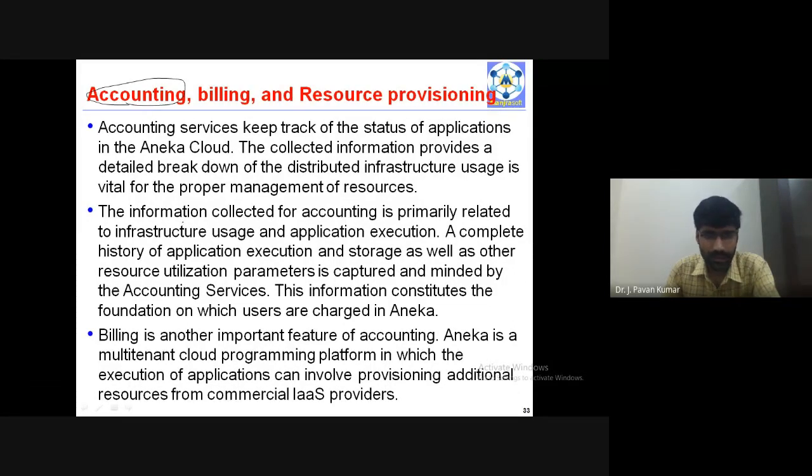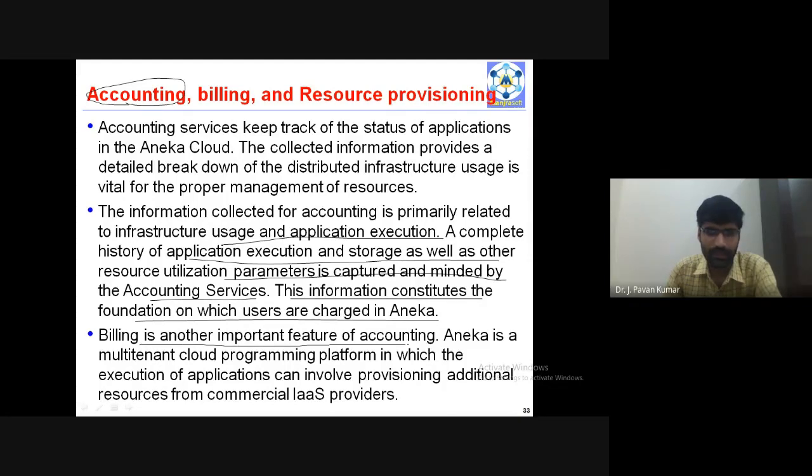The information collected for accounting is primarily related to infrastructure usage and application execution. A complete history of application execution and storage, as well as other resource utilization parameters, is captured and mined by accounting services. This information constitutes the foundation on which users are charged. Based upon this, users will be charged. That's why accounting is needed.